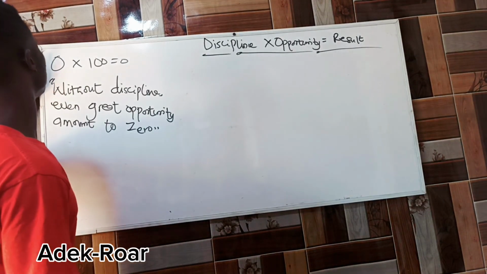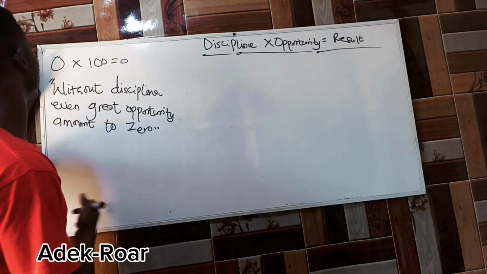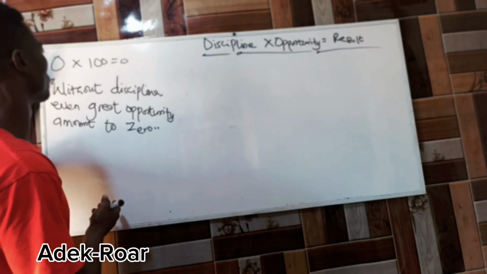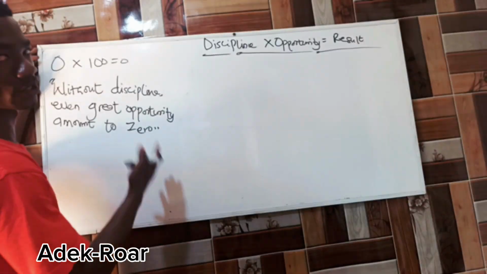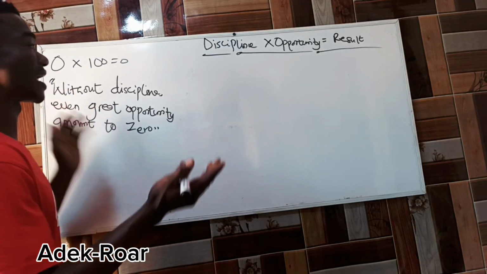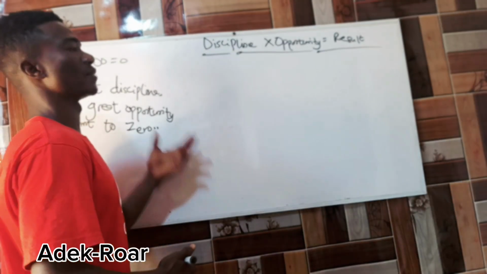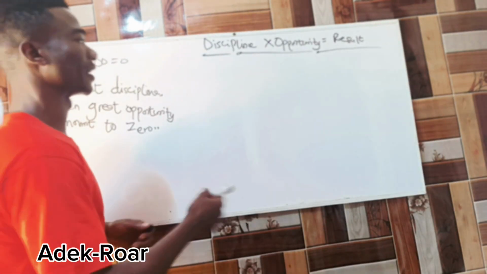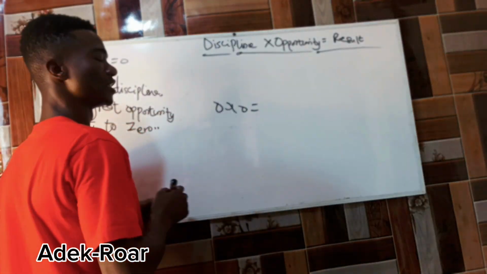So it says that 0 times 100 is equal to 0, and then without discipline, even great opportunity amounts to 0. So I think this is just straightforward, well understood, right? So mathematically, if you want to deduce it into a mathematical equation, in mathematics, 0 times any number results to 0.